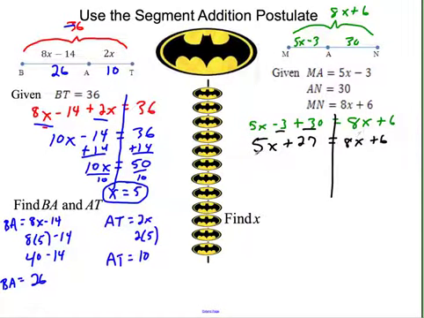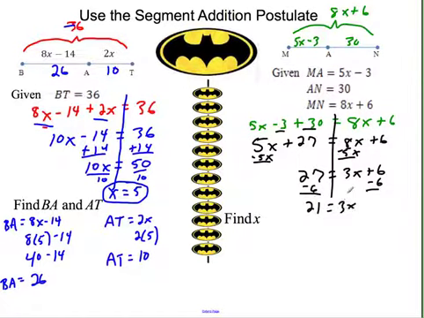There's more x's on this side. So I'm going to subtract them. Doesn't matter which side you pick. This will just keep negatives away. So those are gone. I'm left with 27 equals 3x plus 6. Now we're down to a two-step equation. Now we get x by itself. So we're going to subtract 6. So we're looking at 21 equals 3x.